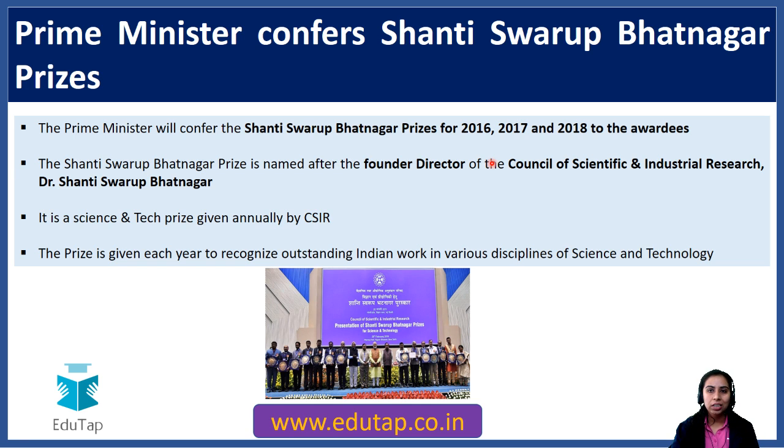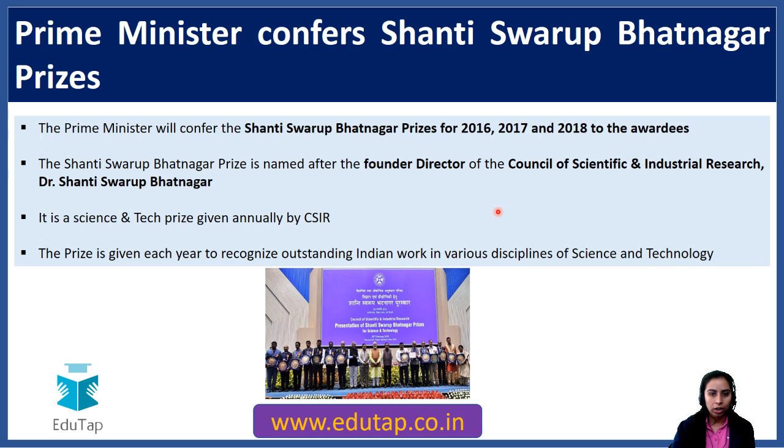Another award is here. The Prime Minister has conferred the Shanti Swarup Bhatnagar prize. This prize has been conferred upon more than 30 persons in different fields. It is not possible for us to remember the names of all 30 persons, so for us it is important to know what this prize is all about. The Shanti Swarup Bhatnagar prize is in the name of our scientist Shanti Swarup Bhatnagar, famously called SS Bhatnagar.